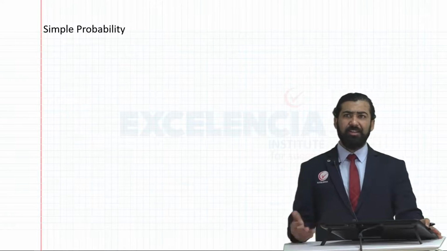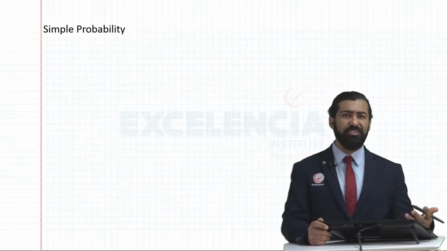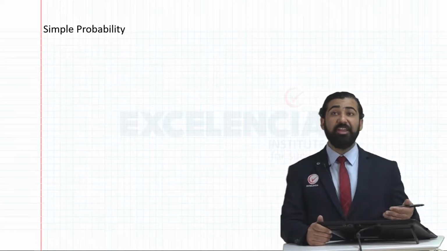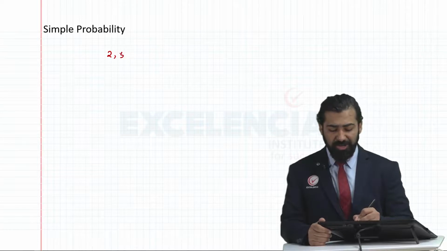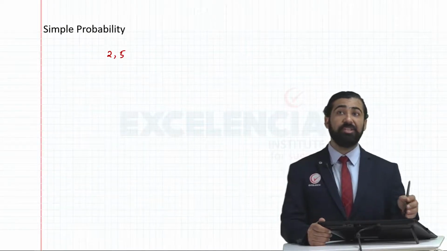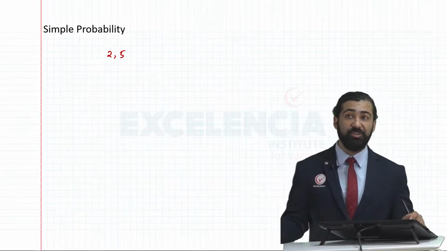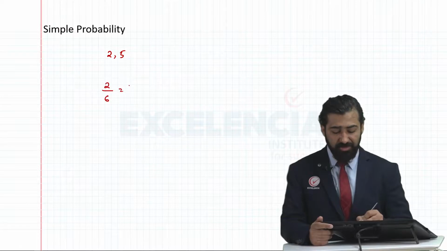We had learned how to calculate simple probability. Probability is nothing but the chance of occurrence of something. So suppose I were to roll a die and I wanted to know the probability of 2 or 5. If I'm only interested in getting a number 2 or 5, in total there are 6 numbers, 1 2 3 4 5 6, when you roll a die. So the probability of getting 2 or 5 is 2 out of 6, or 1 out of 3.